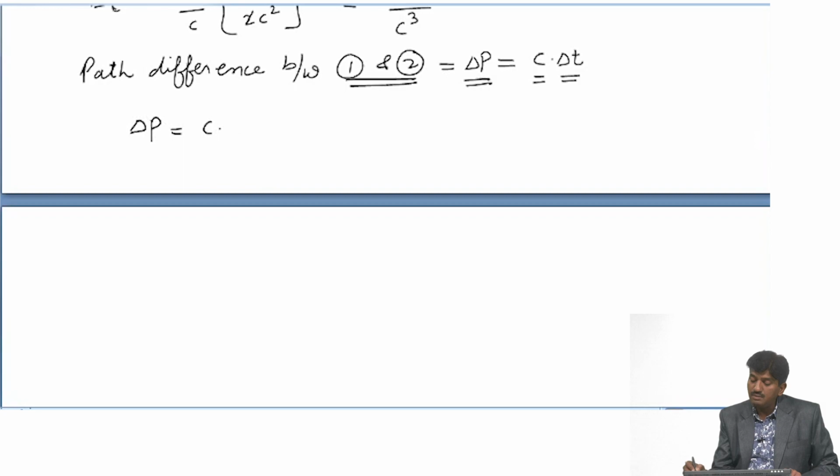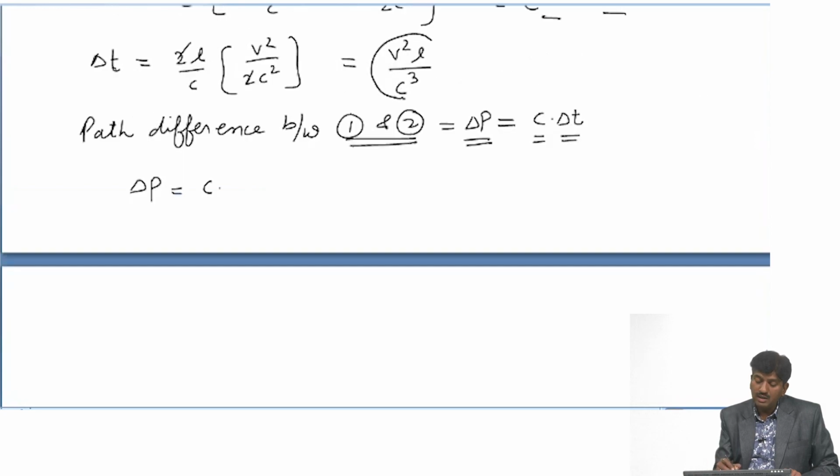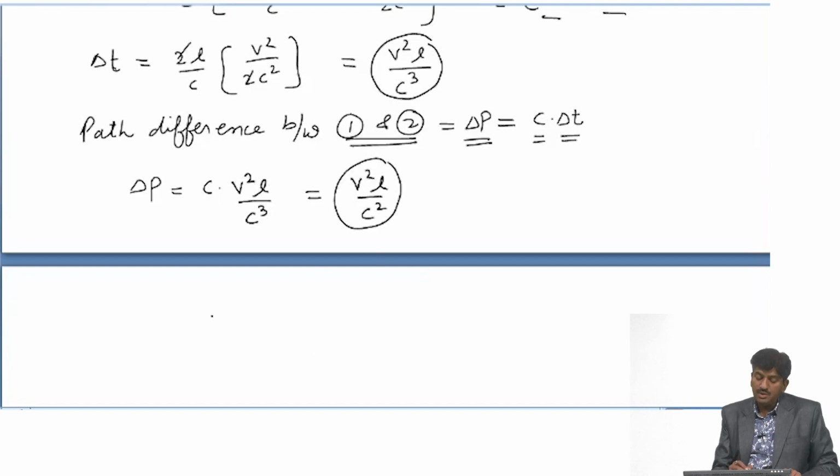We have determined v square L upon c cube, and it becomes v square L upon c square. This is the path difference between these two rays.